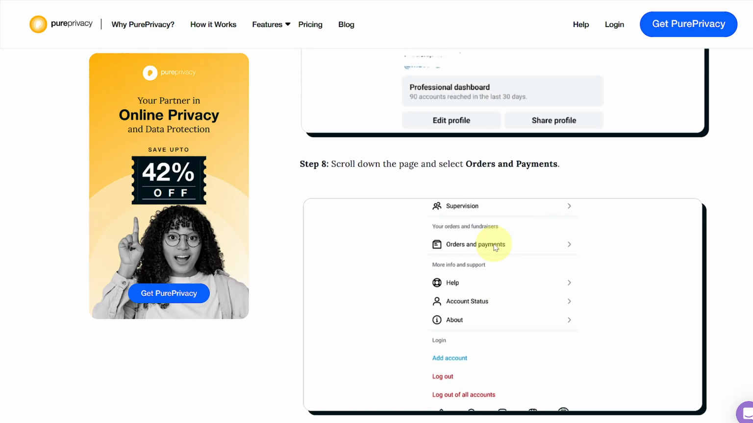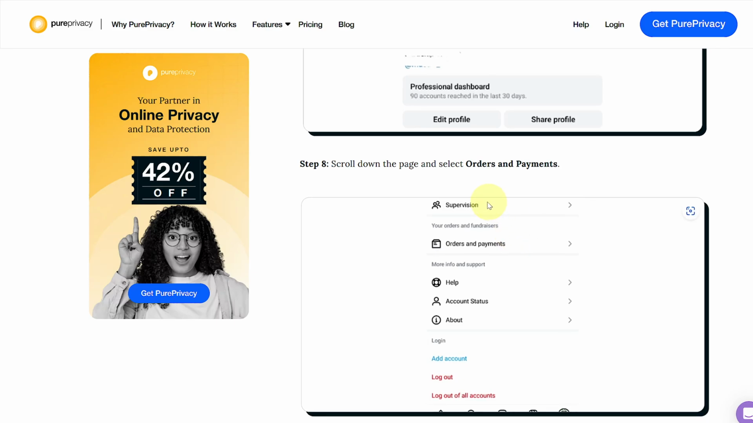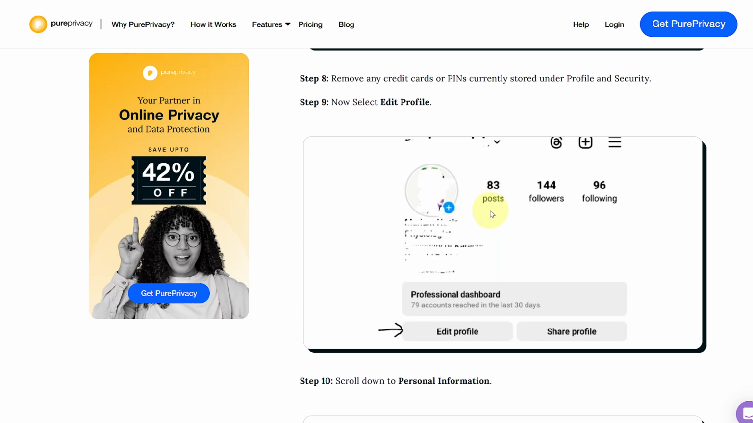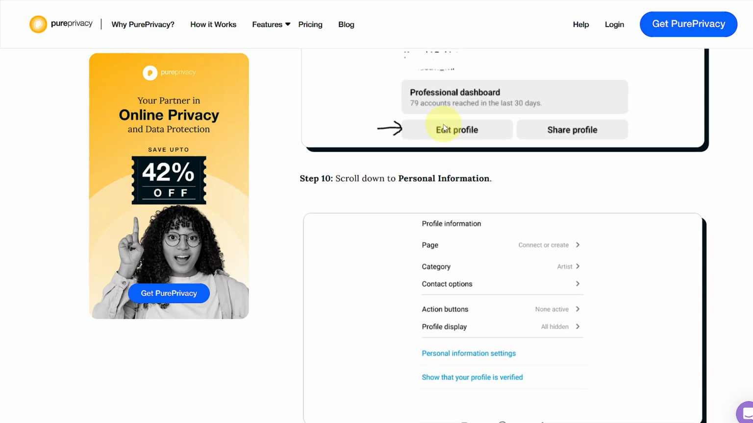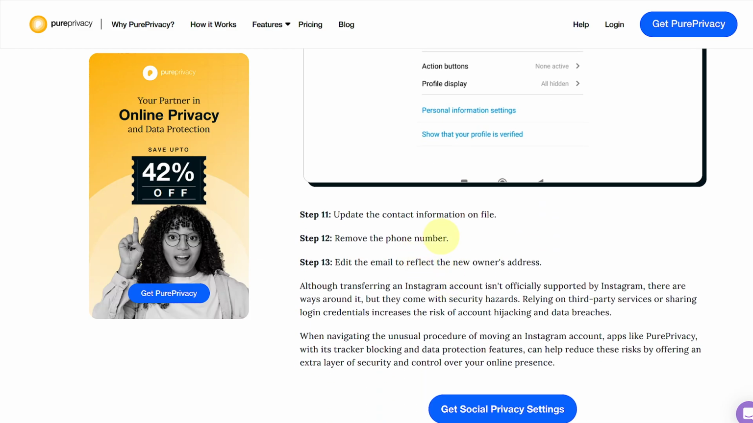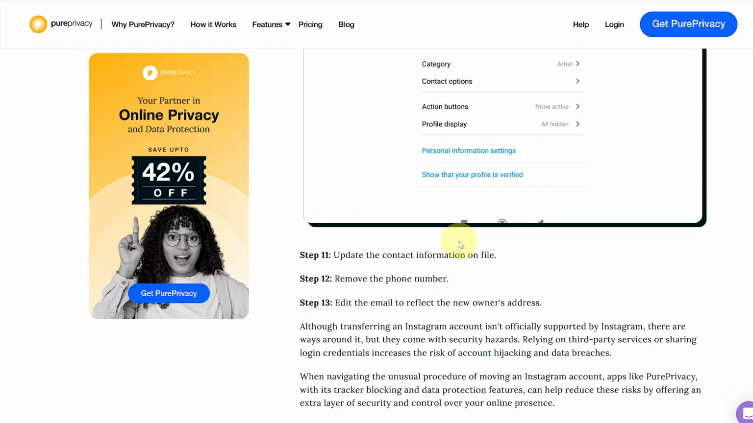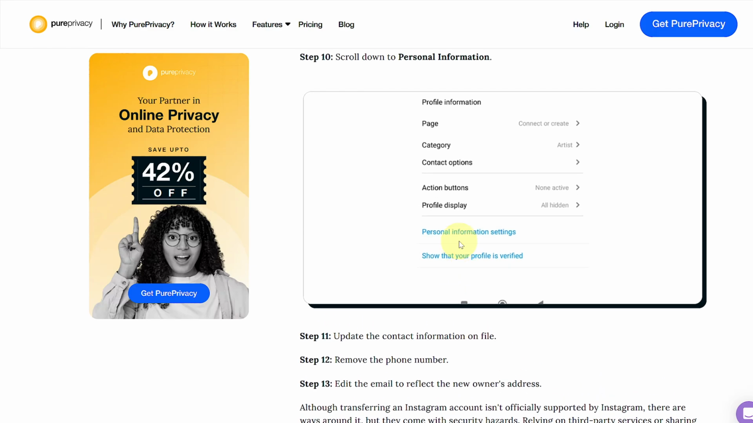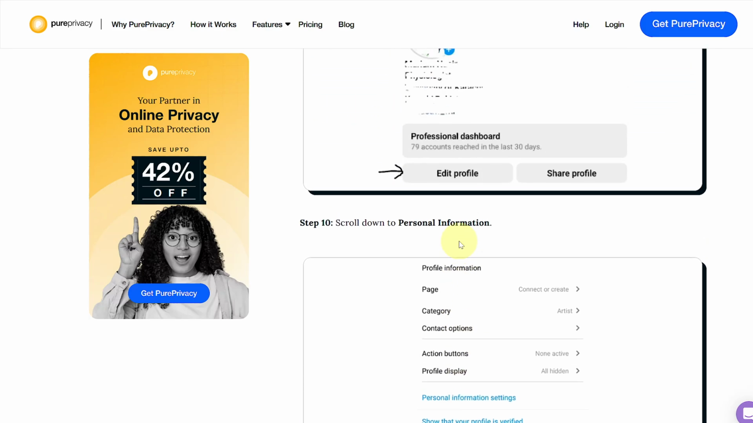from there, if you scroll down, you will have the orders and payment section. Once you head over to that, you need to click on edit profile and scroll down to your personal information. You can update the contact information on file, remove the phone number, and edit the email to reflect the new owner's email address. What this is going to do is show that this account belongs to that particular new owner, and that's how you will be able to transfer your account.